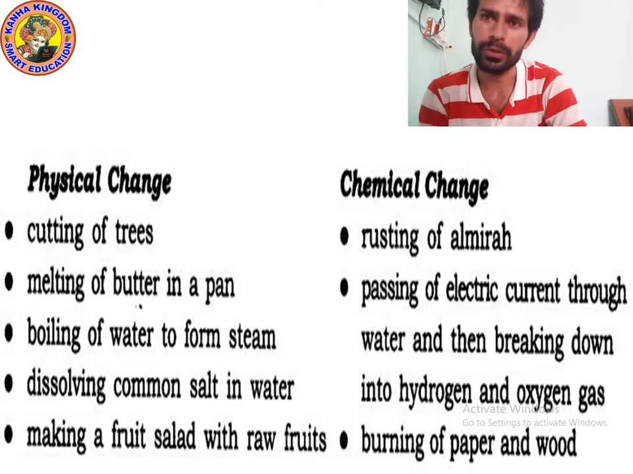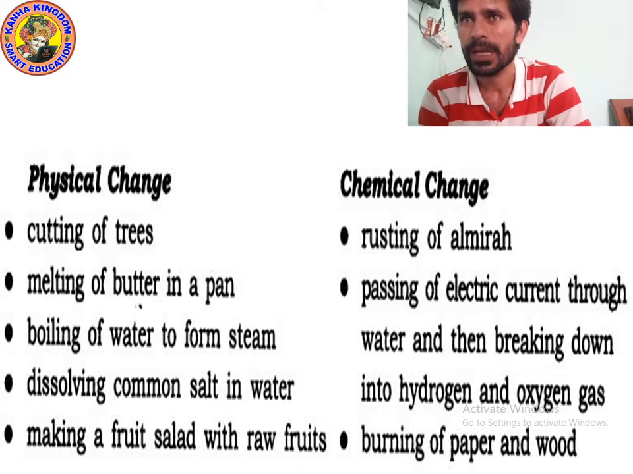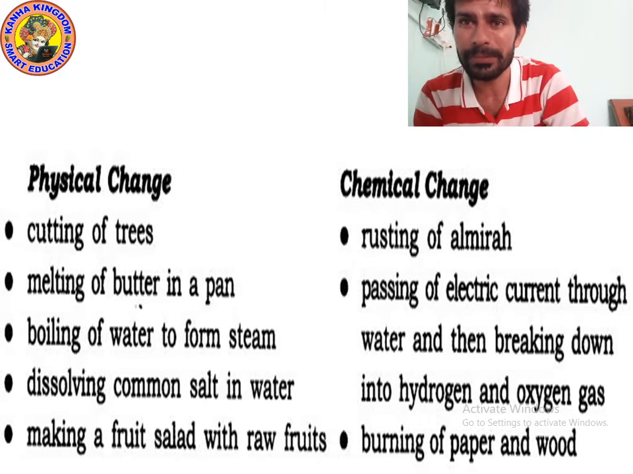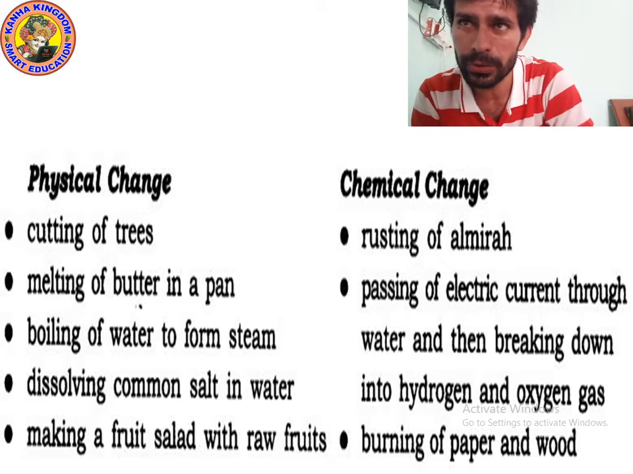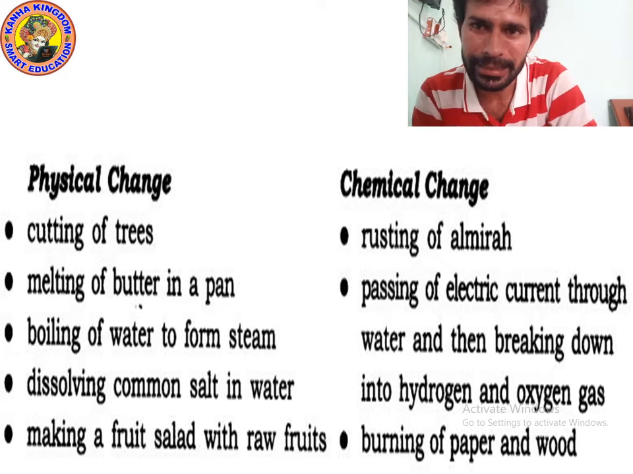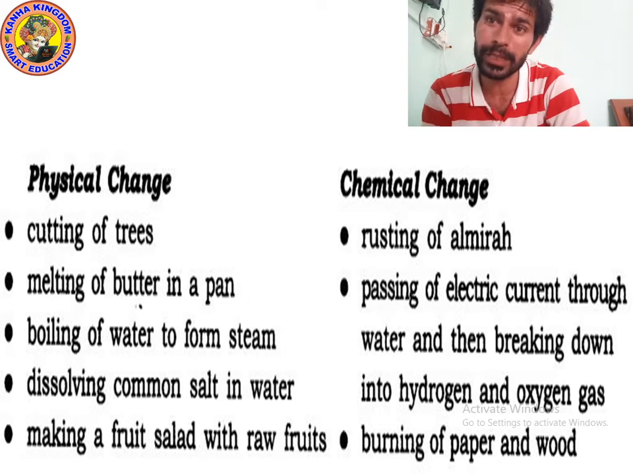Okay. So here, is any new product forming? No. Can we separate them? Yes. So it is a physical change. And chemical change: rusting of almirah. Rusting of almirah changes into iron oxide. So now you cannot get the same product again. You cannot remove the rust.